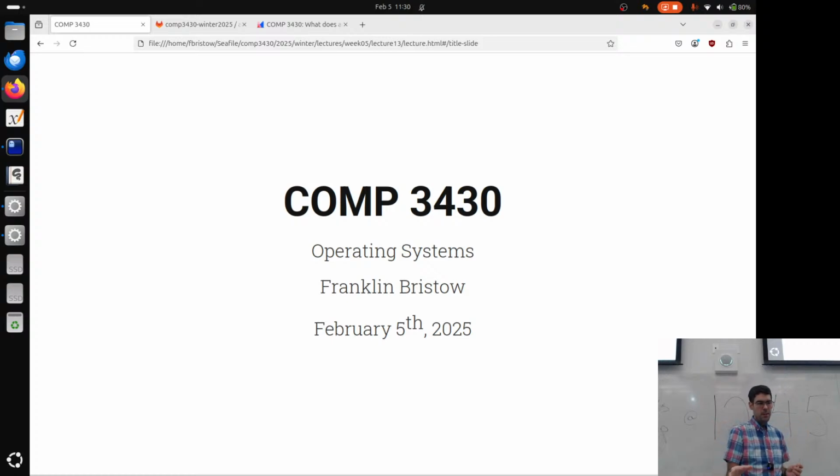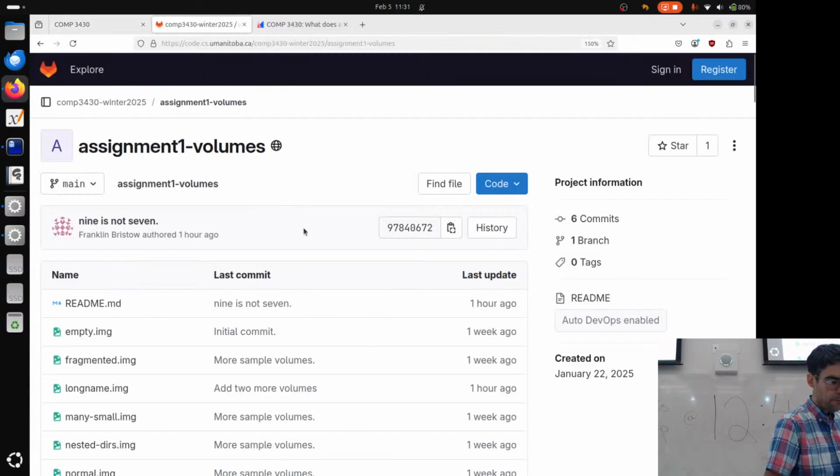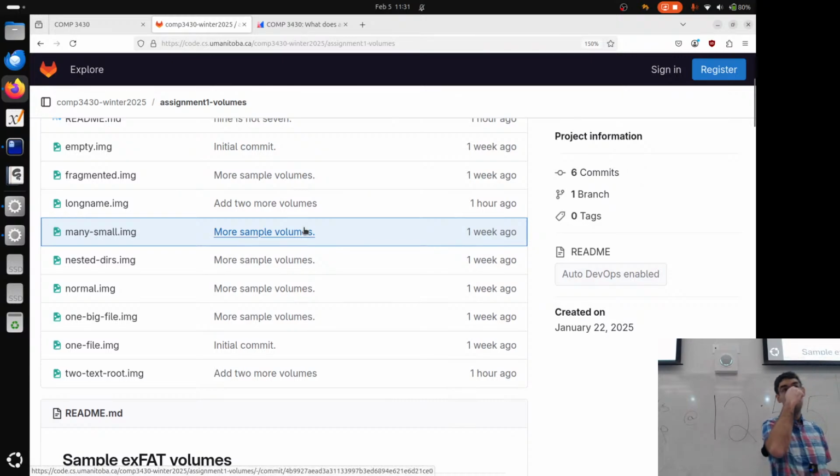Let's talk about operating systems. The first thing I wanted to bring to your attention before we do anything today is that I posted a couple more volumes to the sample volumes repository. So there's a total of 9 sample volumes right now. If you want, you can download the 2 files. I'll let you know what's in them in just a second. You can download them directly from GitLab, or if you have this as a repository, you can pull the repository and you should get the new volumes in the directory that you've got.